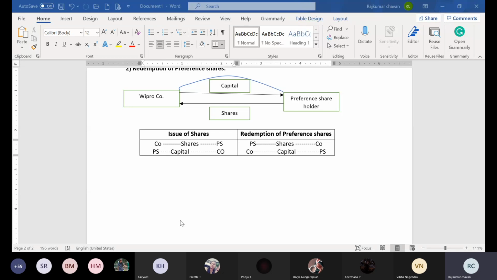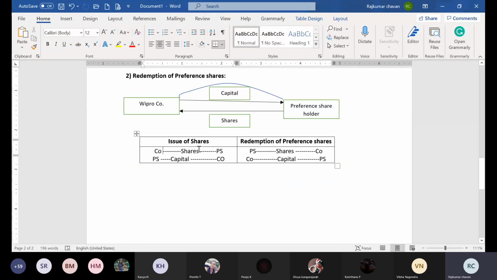This was the foundation, the very basic fundamental for you to understand the redemption chapter. Now let us proceed further.